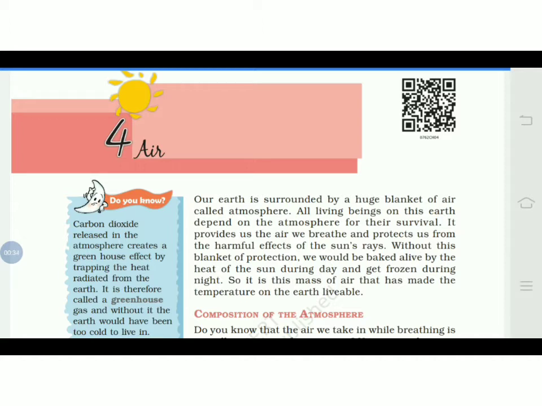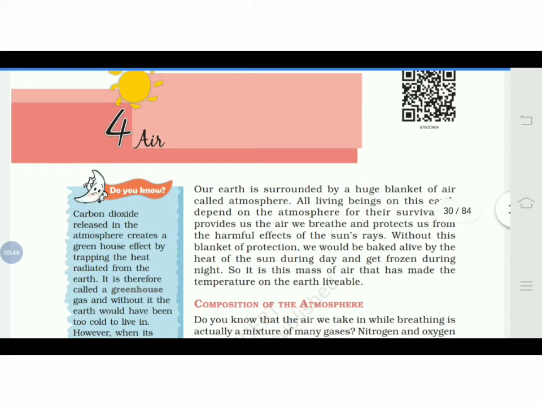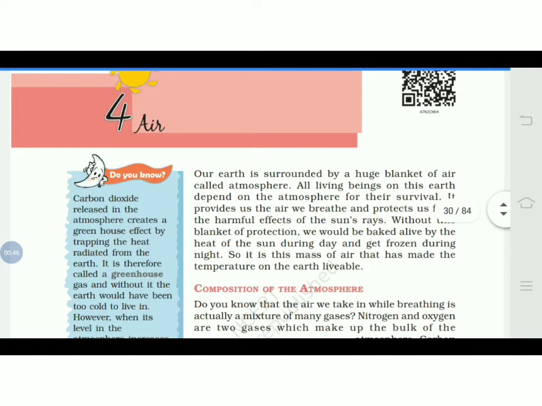The oxygen, that oxygen gas we breathe in. And what do we exhale? That is carbon dioxide. From childhood you are reading this. See your first paragraph from the textbook. Our earth is surrounded by a huge blanket of air that is called atmosphere. All living beings on this earth depend on the atmosphere for their survival. Now how? It provides us the air we breathe and protects us from the harmful effects of sun rays.